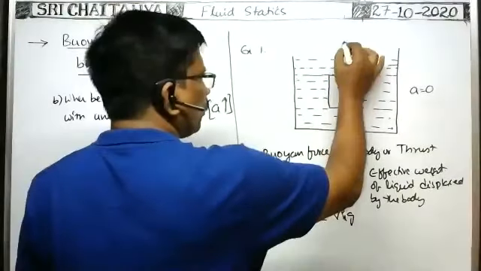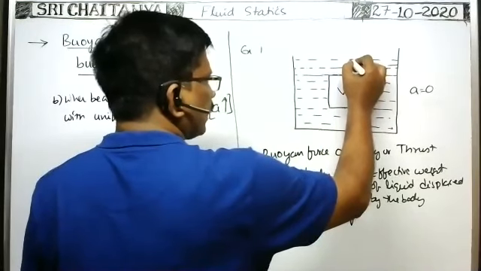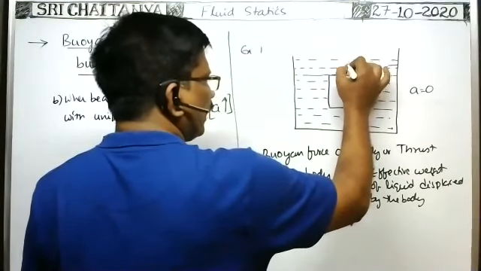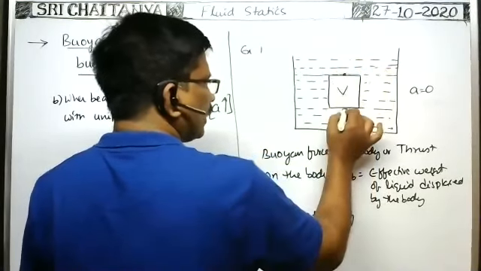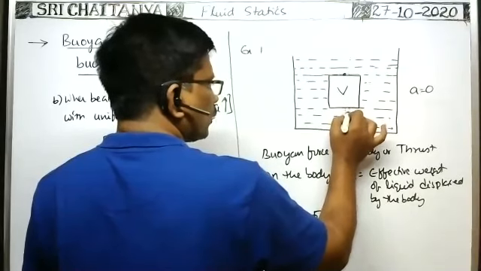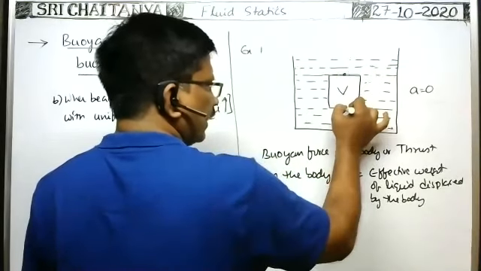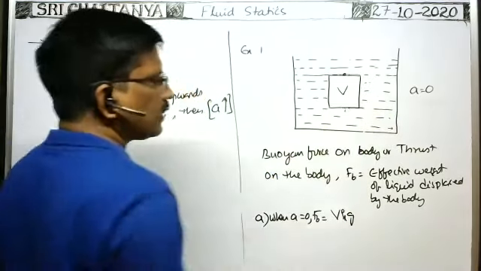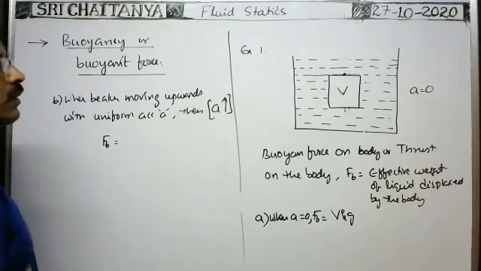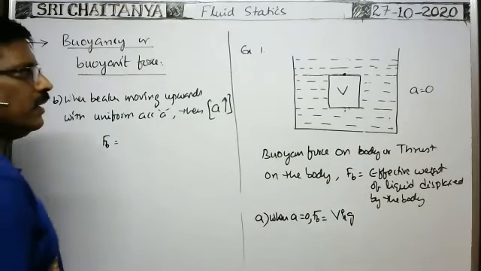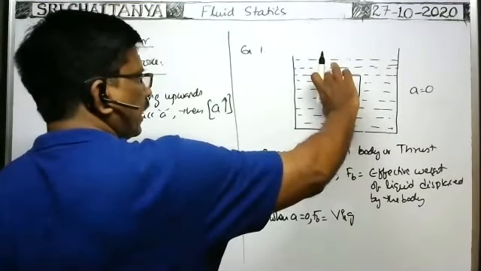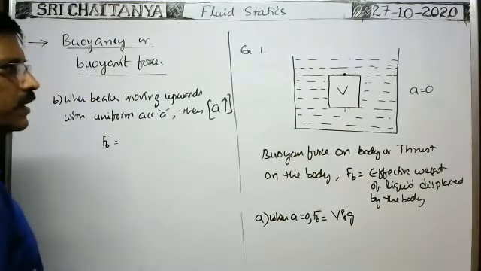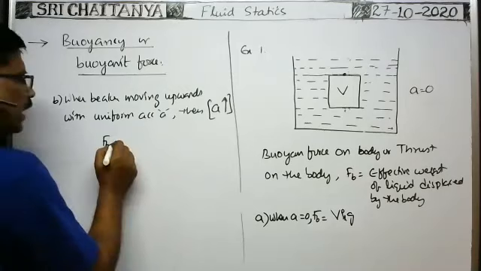Pressure at the top is equal to P naught plus h1 rho into (g plus a). Pressure at this point is equal to P naught plus h2 rho into (g plus a). Pressure difference is equal to rho into (h2 minus h1) into (g plus a). h2 minus h1 is equal to this height of the body, into (g plus a). Okay, so buoyant force you will get.